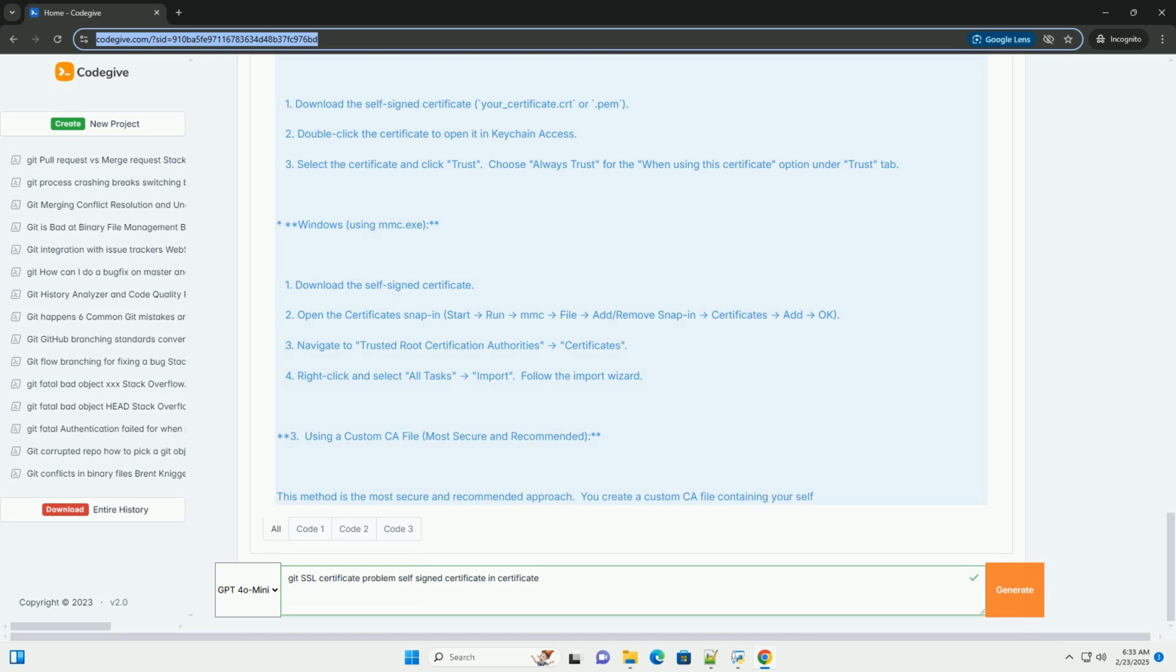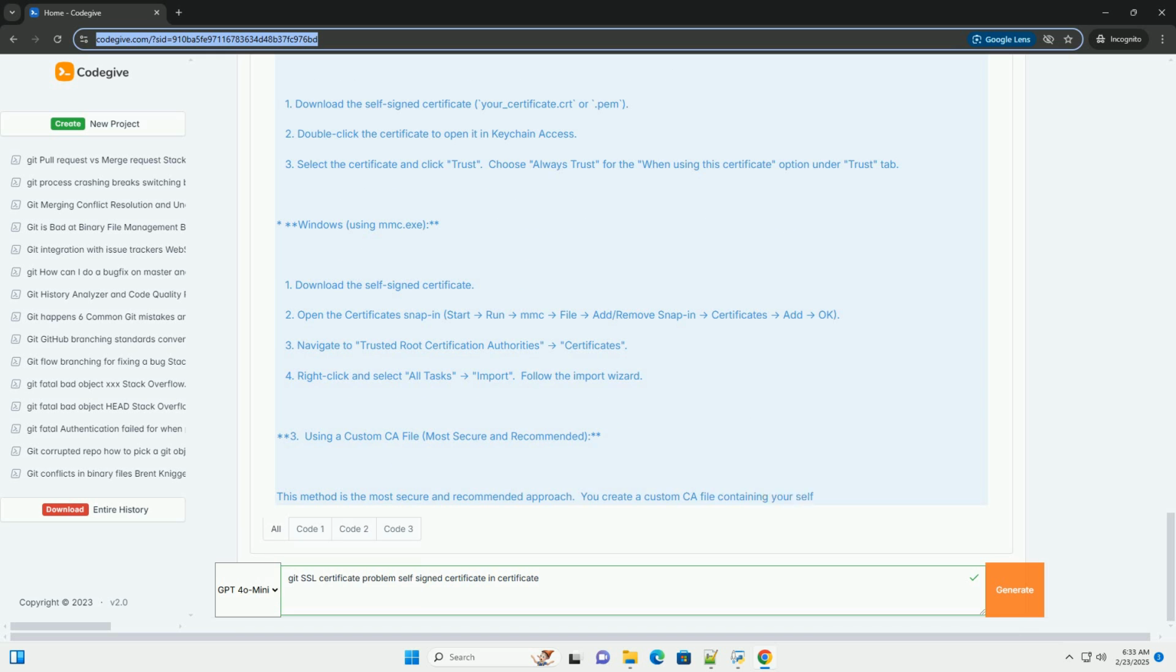2. Adding the certificate to the system's trust store, more secure. This approach involves adding the self-signed certificate to the system's trusted certificate store. This makes the certificate trusted by all applications, not just Git. The exact steps depend on your operating system. Linux, using update-ca-certificates.